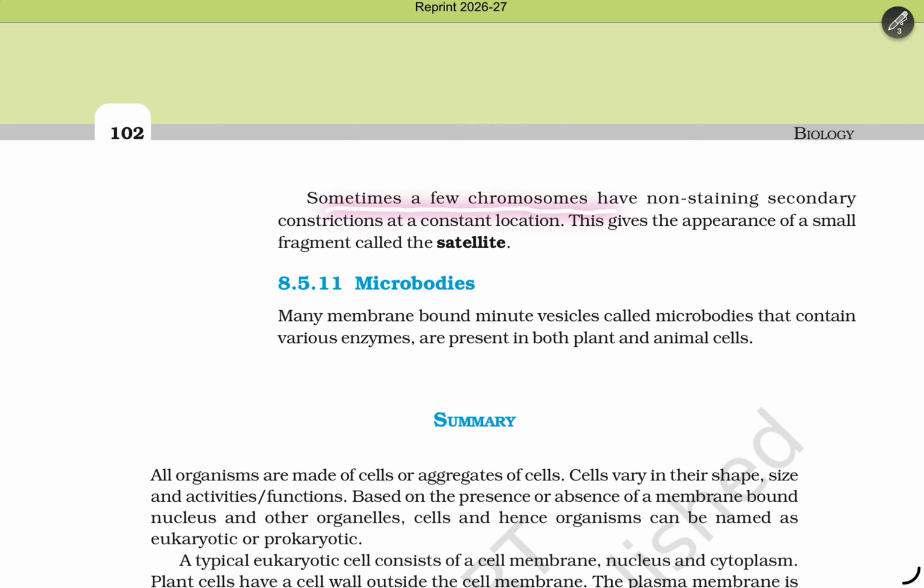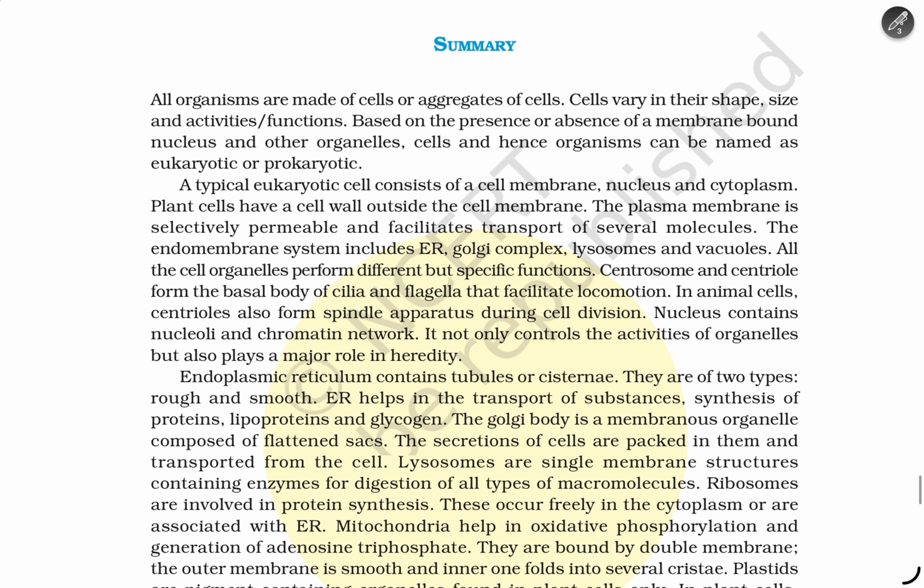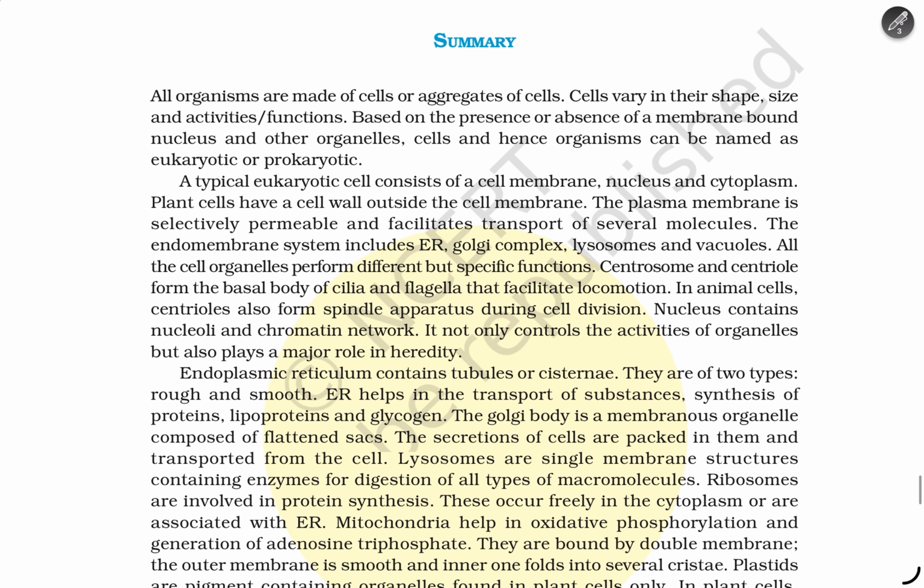Sometimes a few chromosomes have non-staining secondary constrictions at a constant location, giving the appearance of small fragments called satellites. Microbodies are membrane-bound minute vesicles containing various enzymes, present in both plant and animal cells. Summary: all organisms are made up of cells or aggregates of cells.